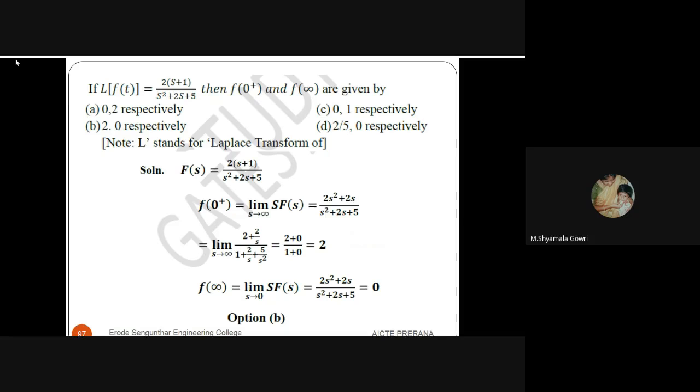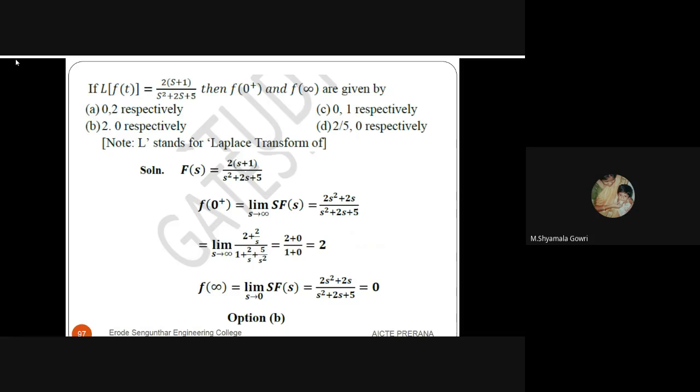Next question. If the Laplace transform of f(t) is equal to 2(s + 1) divided by s squared plus 2s plus 5, then f(0+) and f(infinity) are given by. See the solution. F(s) is equal to 2(s + 1) divided by s squared plus 2s plus 5. f(0+) is the limit of s into F(s). While multiplying s in the numerator, we get 2s squared plus 2s divided by s squared plus 2s plus 5.